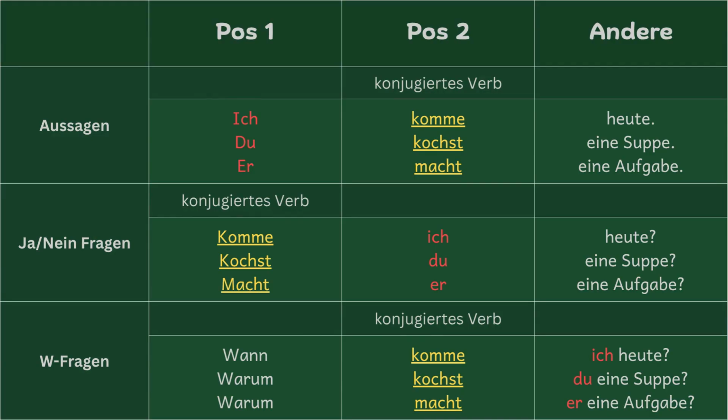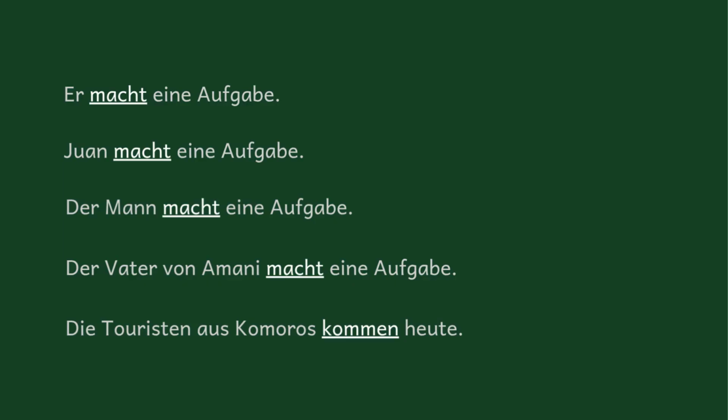So, for example, let's say with the statement about macht eine Aufgabe. Maybe by macht we mean someone called Juan. So, Juan macht eine Aufgabe. Juan is a man, so we can say der Mann macht eine Aufgabe.